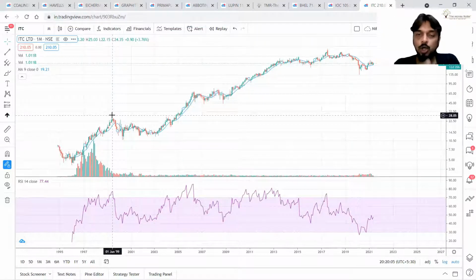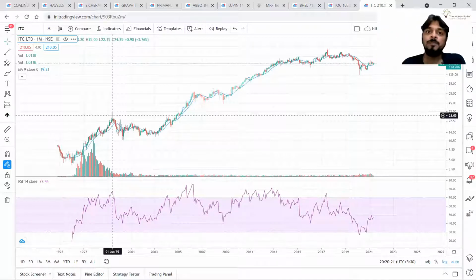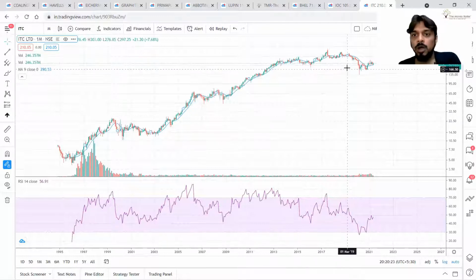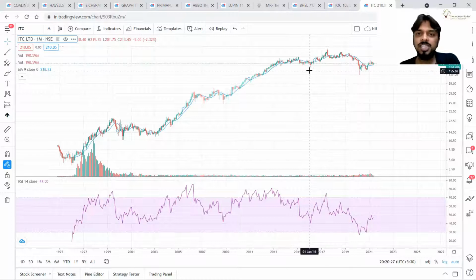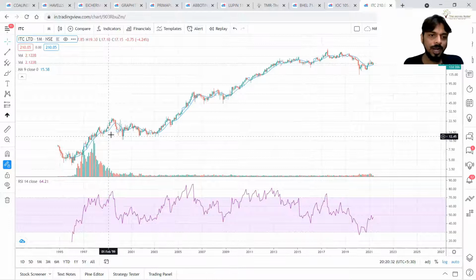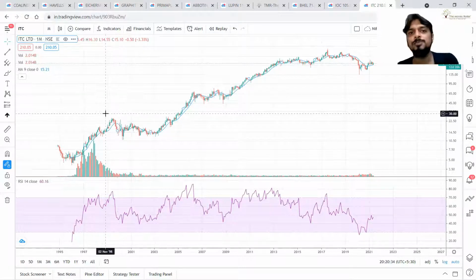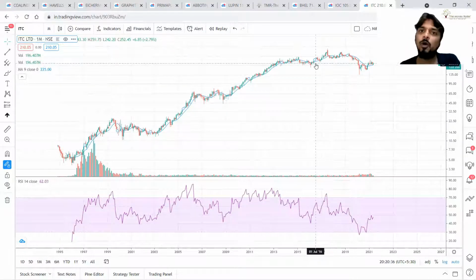It may be a possibility, not the case with ITC, but it may be a possibility that at that time, in totality, the amount of money in the market was less. And now the amount of money, traders, investors, intraday traders, they are more due to technological advancement. So always analyze volume with the recent past. Recent past means analyze volume in your current trend. Do not try to compare volume from 10 or 20 years back with the current volume structure.